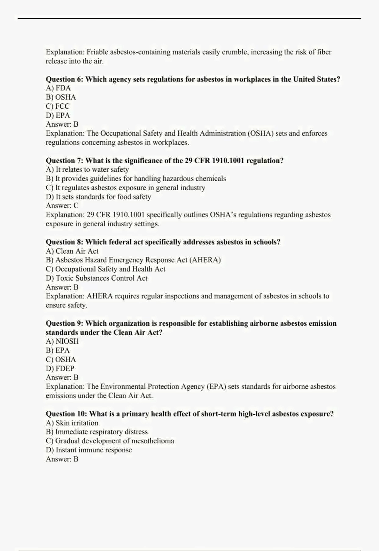Question 7. What is the significance of the 29 CFR 1910.1001 regulation? A. It relates to water safety. B. It provides guidelines for handling hazardous chemicals. C. It regulates asbestos exposure in general industry. D. It sets standards for food safety. Answer C. Explanation. 29 CFR 1910.1001 specifically outlines OSHA's regulations regarding asbestos exposure in general industry settings.